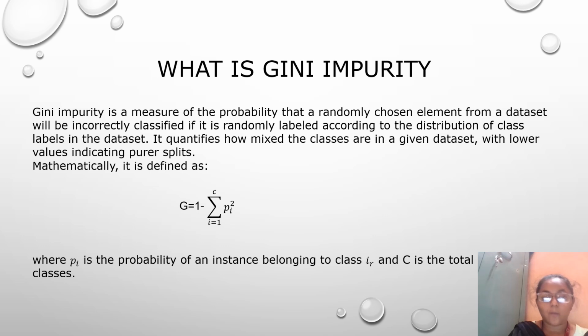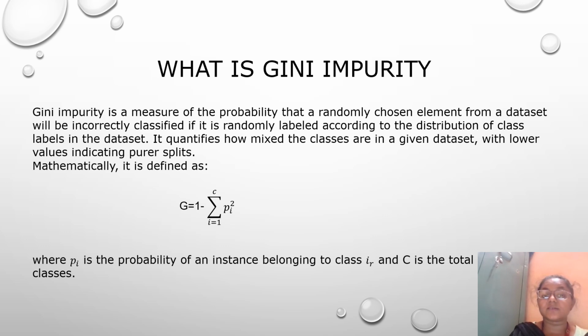What is Gini impurity? Gini impurity is a measure of the probability that a randomly chosen element from a data set will be incorrectly classified if it is randomly labeled according to the distribution of class labels in the data set. It quantifies how mixed the classes are in a given data set, with lower values indicating a purer split.